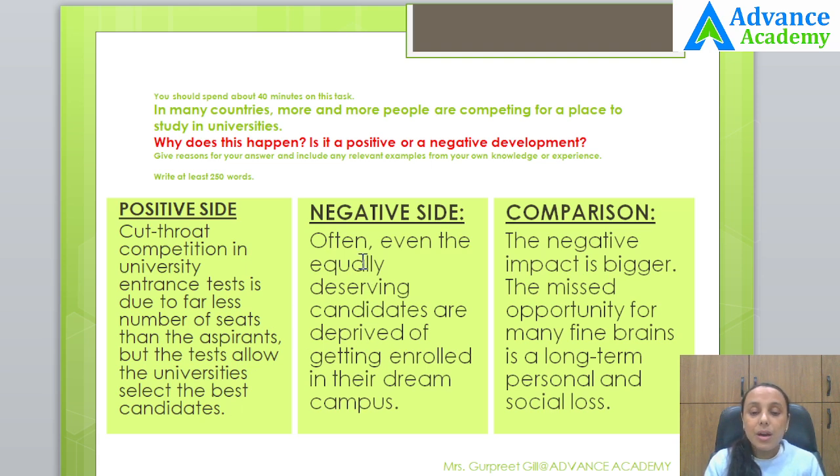In the second paragraph, you would be writing the drawback of this trend. You would say, on the darker side, often even the equally deserving candidates are deprived of getting enrolled in their dream campus.